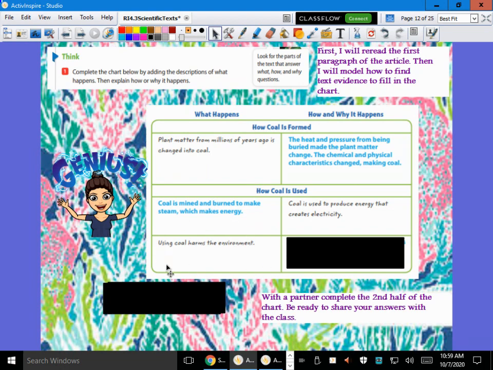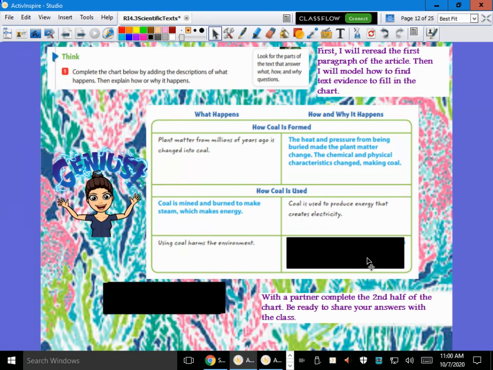All right. Now, as we wrapped up our article today, we talked about, coal's great, but it also harms the environment. That is what was happening at the end. But why? Why does it harm our environment? Why does it harm it? There's something when you mine or burn it, it releases. What does it release?